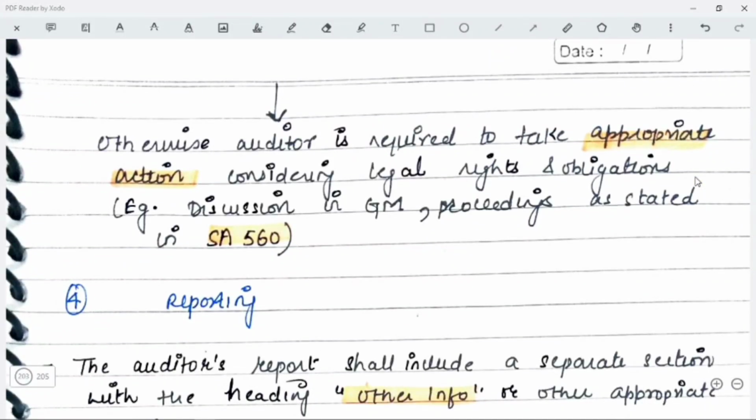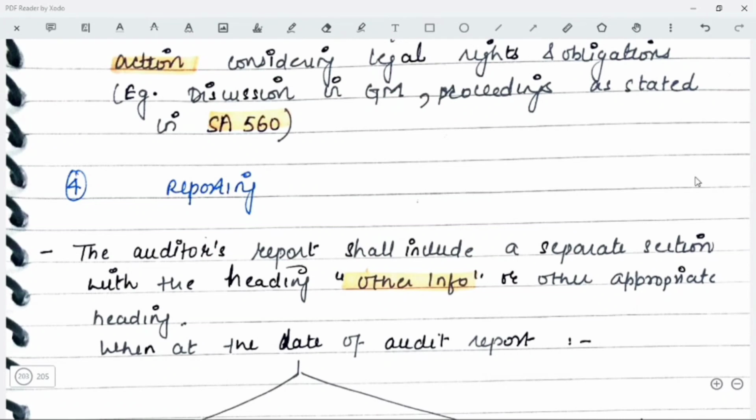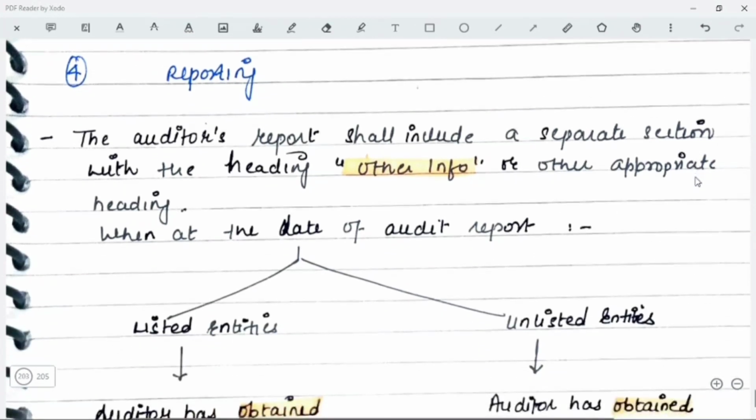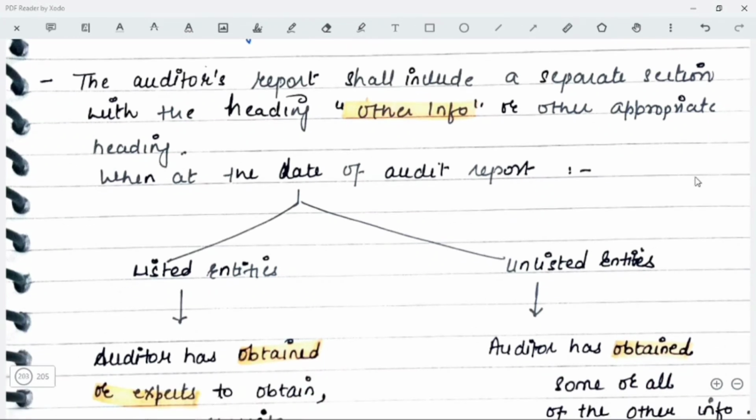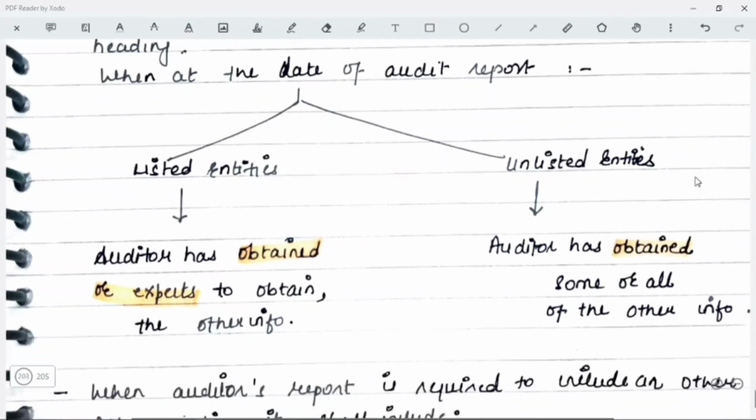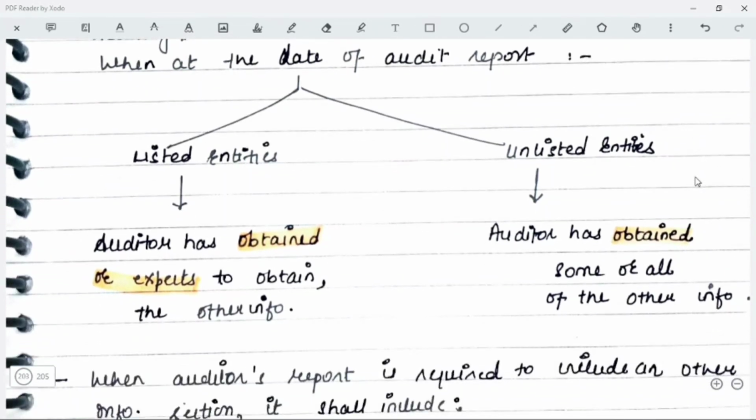रिपोर्टिंग की बात करें तो ऑडिटर्स रिपोर्ट shall include a separate section with the heading "Other Information" or other appropriate heading when, at the date of auditor's report, in case of listed entities the auditor has obtained or expects to obtain the other information, or in case of unlisted entities the auditor has already obtained some or all of the other information, the auditor's report is required to include an other information section which shall include a statement that the management